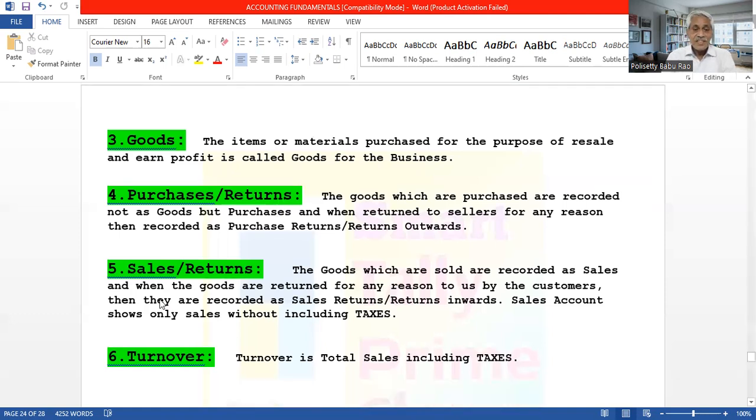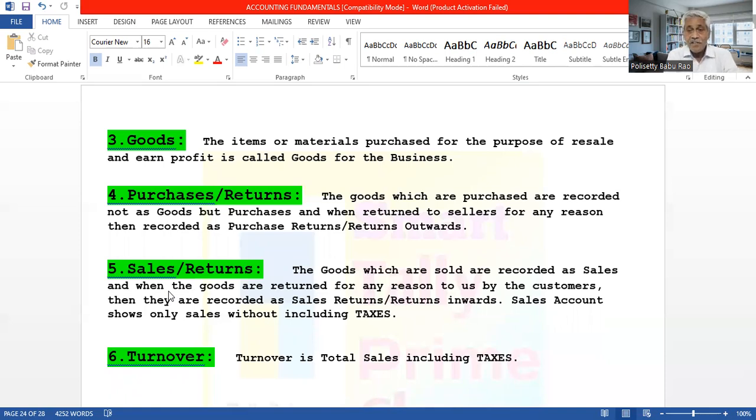Then sales and returns. Sales and sales returns. When you sell the goods, goods are going out. But why are the goods going out? We sold the goods. That's why the goods are recorded as sales only, not as goods. So sales will be credited.